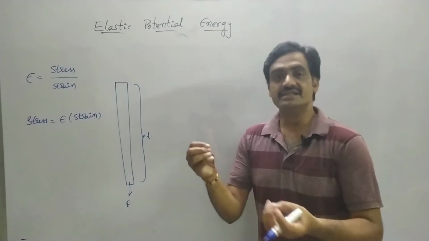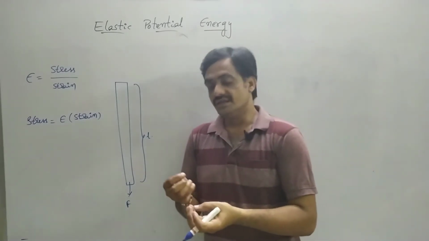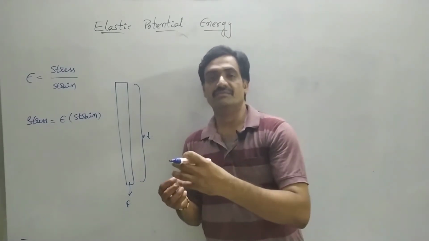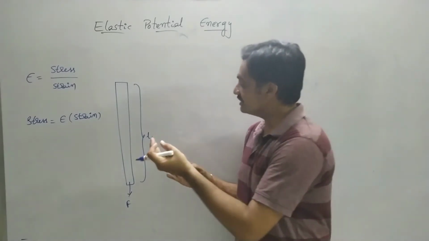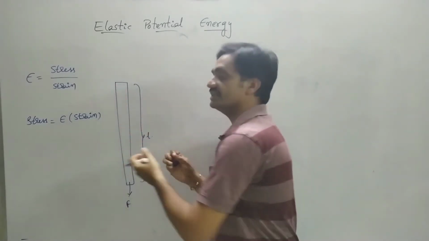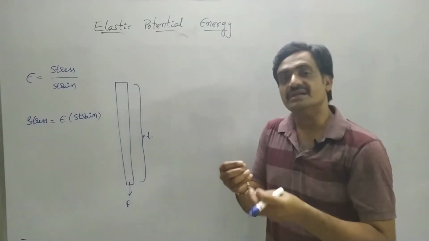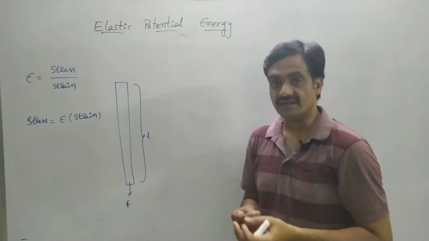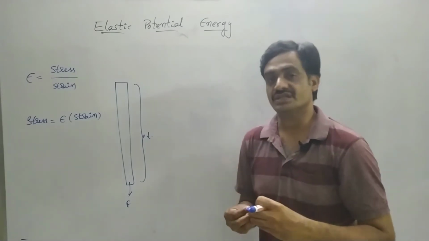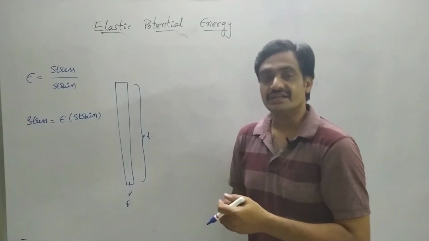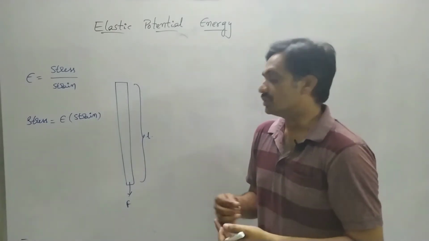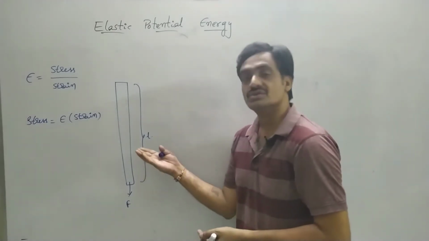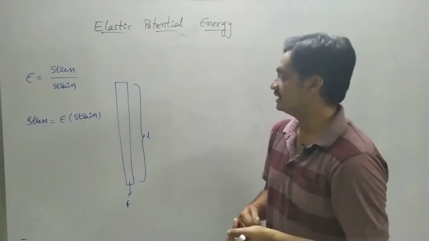As the wire is extended, the work done by the deforming force is stored in the form of energy within the wire. The molecules present in the wire gain that energy. When the deforming force is removed, the wire automatically tries to regain its original shape.